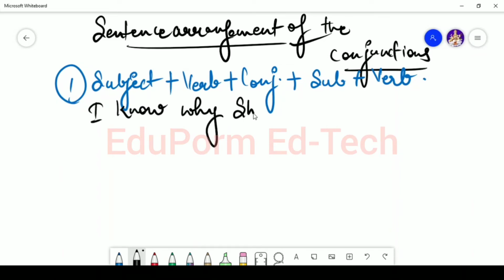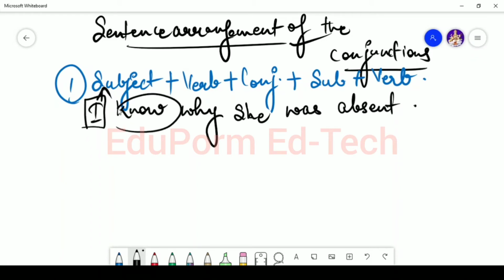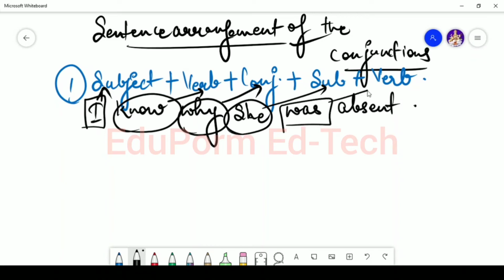Let's say, for example, if I have to say that I know why she was absent. Again, if you see this sentence, you will understand that I is the subject, know is the verb, why is the conjunction, she is the subject, and then was is the verb.